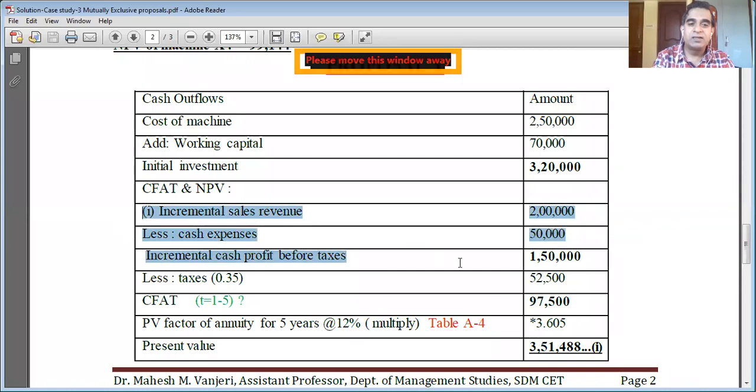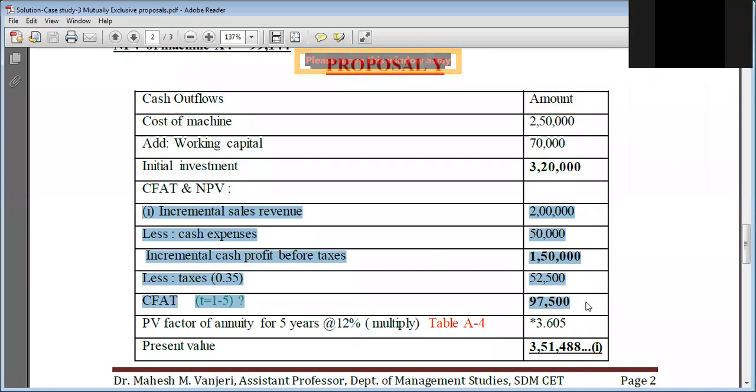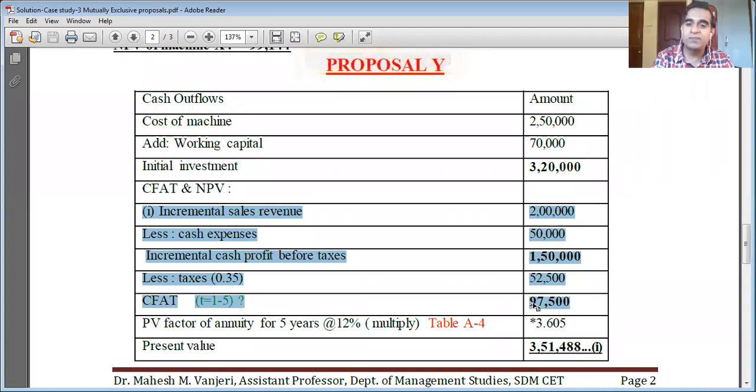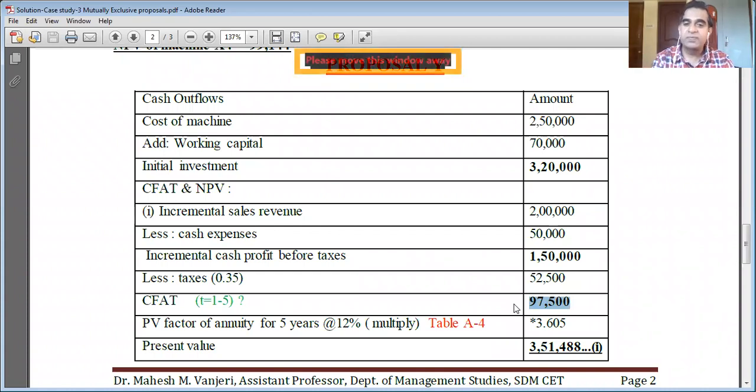Even if you make a 5-year table, every year you have to put the same values. The amount at the end of each year will remain the same, 97,500 rupees only. Since the cash flows after taxes are the same each year, 97,500 from year 1 to 5, it becomes a case of annuity. So we need to find the present value of this annuity of 97,500 rupees each year for 5 years at the rate of 12% interest.